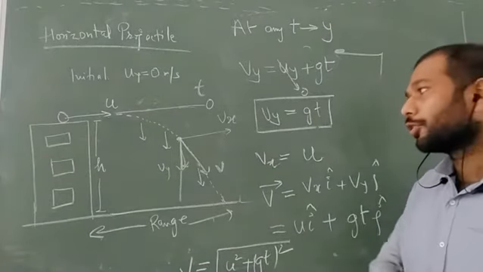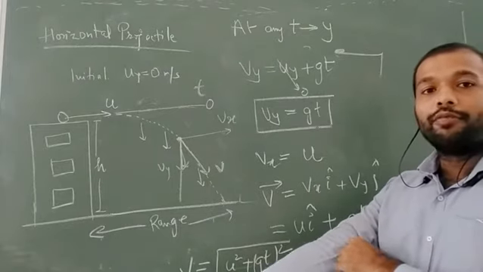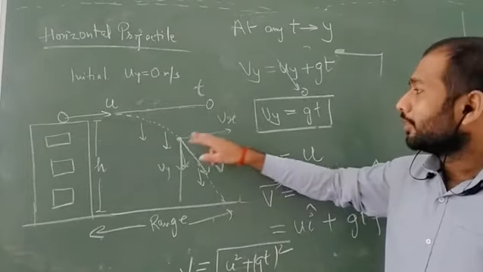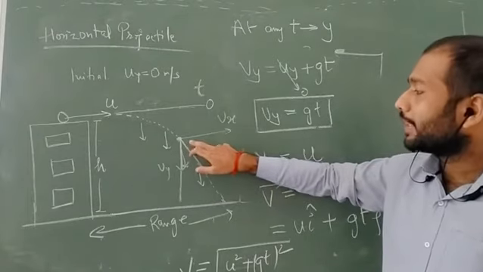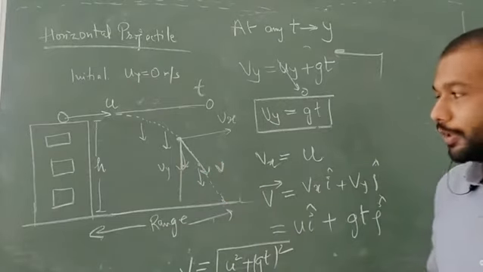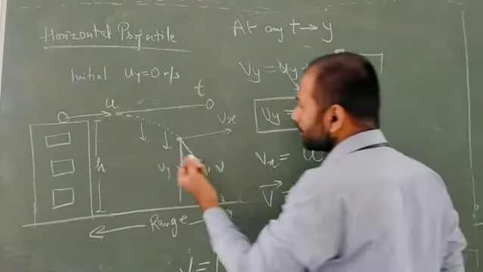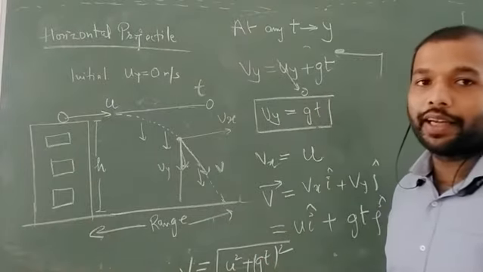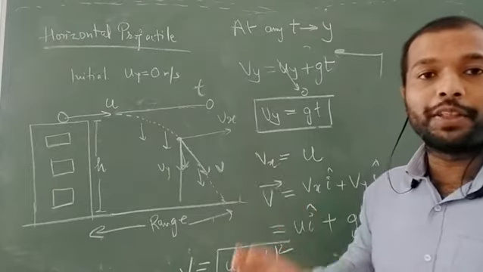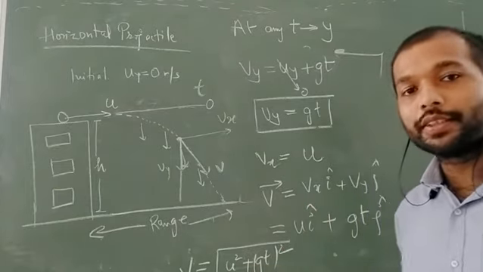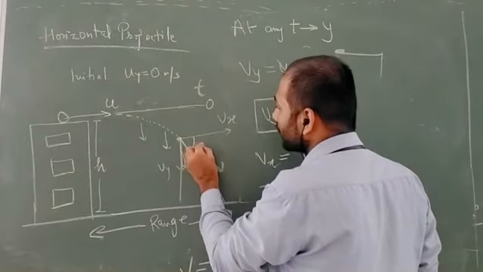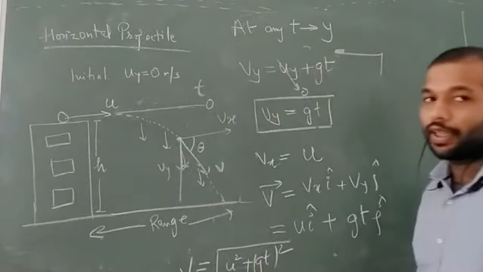Now it can also be asked what is the angle that it is making while coming down at the same instant of time, that is, at the same time, what is the angle formed by this body? Again, you can calculate the angle either with the vertical axis or the horizontal axis, but you have to mention what reference you are taking for that angle. So let's say I am taking the angle from the horizontal.